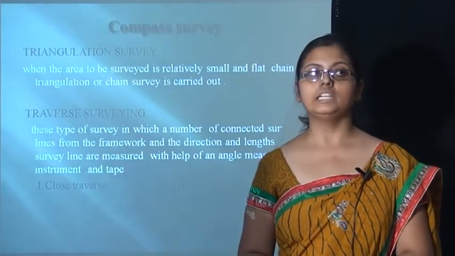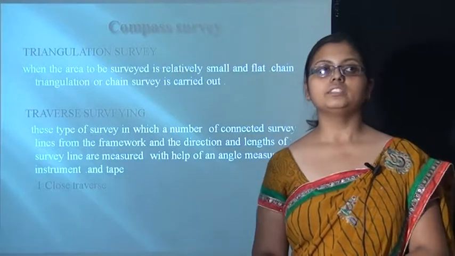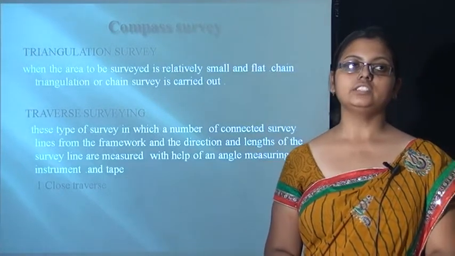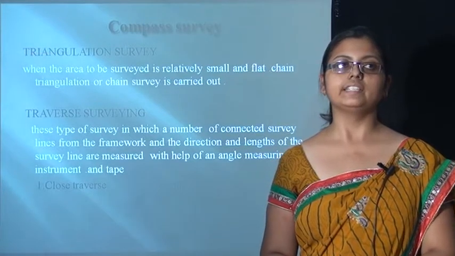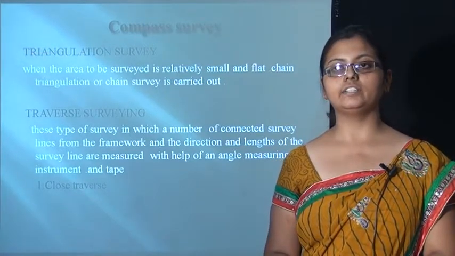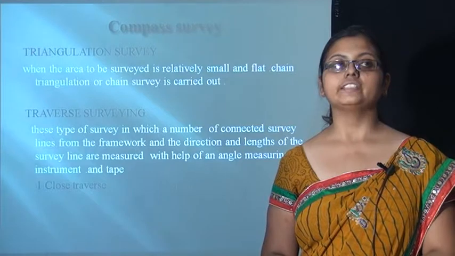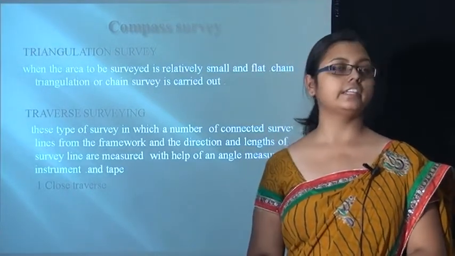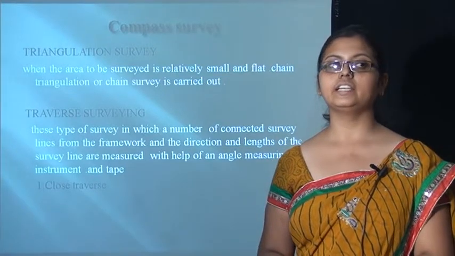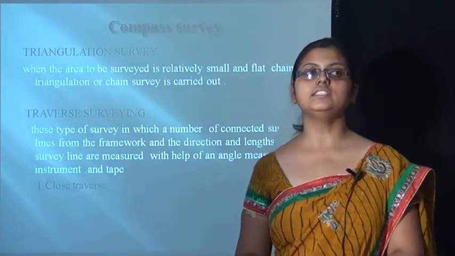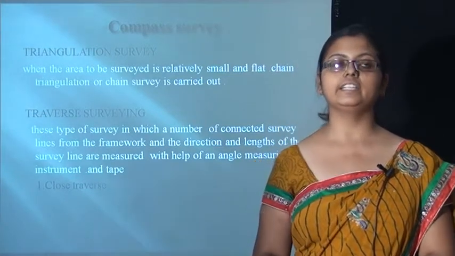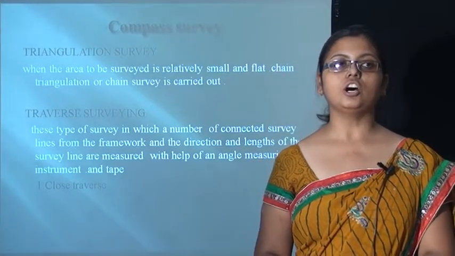Now we will go through the compass survey. In compass survey, first of all we will learn what is triangulation survey. Triangulation survey is used when the area to be surveyed is relatively small or flat. In this, a chain is used and the survey is carried out. Another one is traversing survey. This is used when the field area is relatively long.